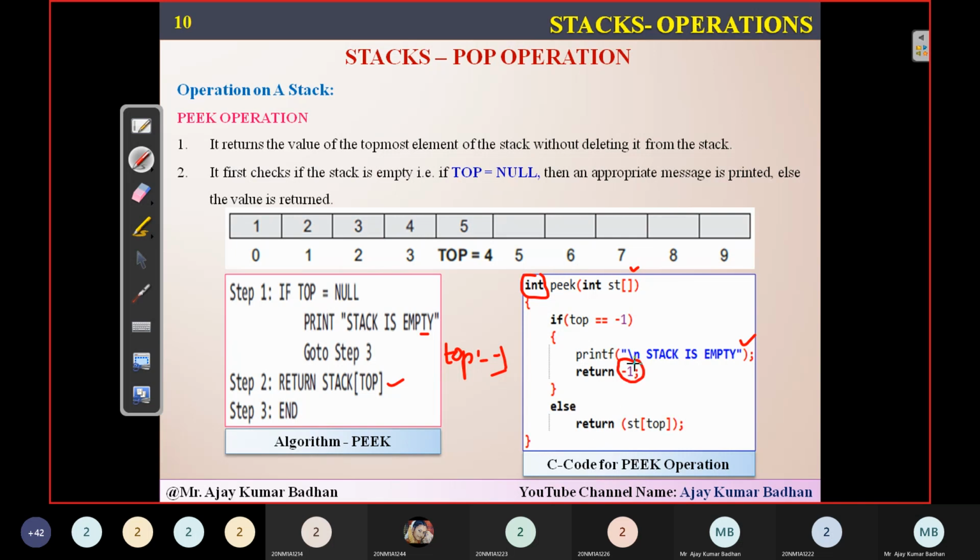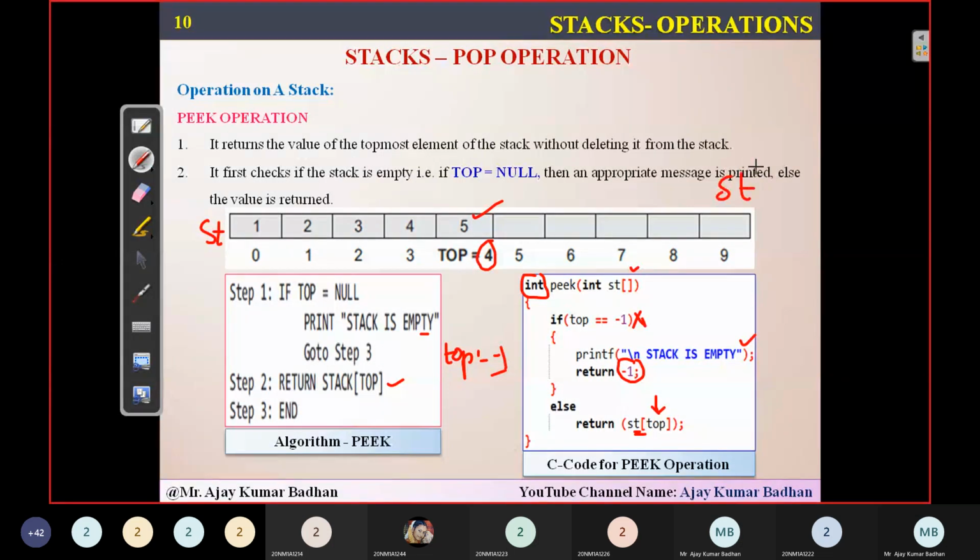Else, in case this condition fails, there are elements present. So whichever element is present on the top in this particular array st, you will be displaying it. This is the array st. So st of top means that is the number 5, so it will display the output as 5. Okay.